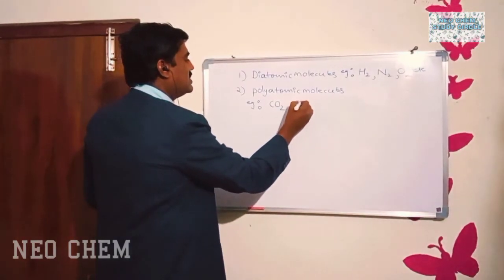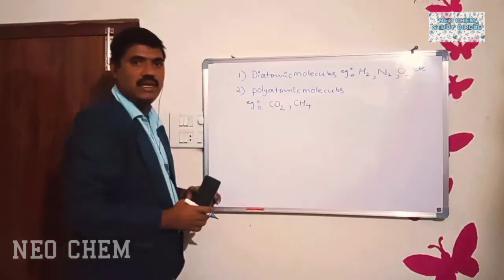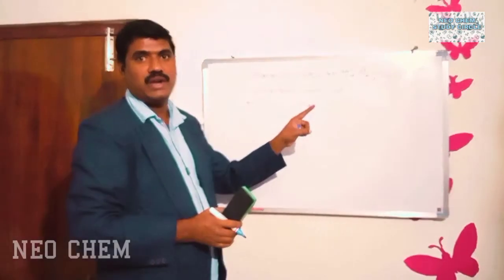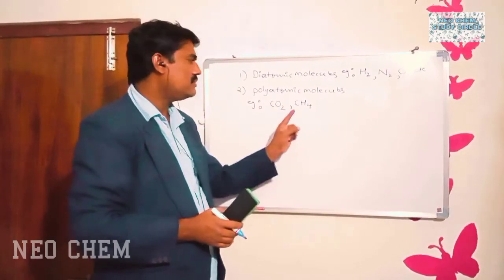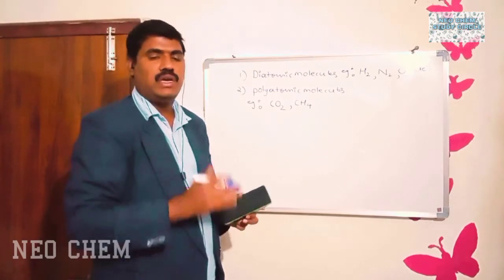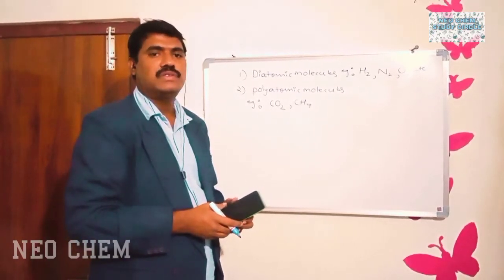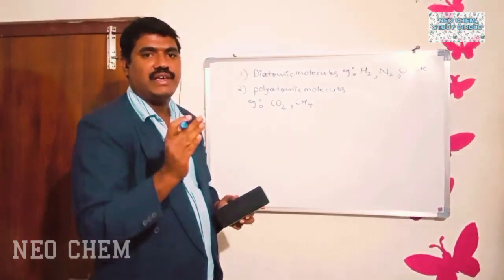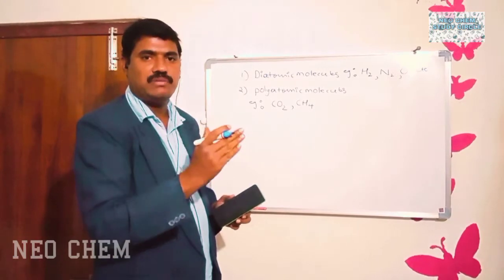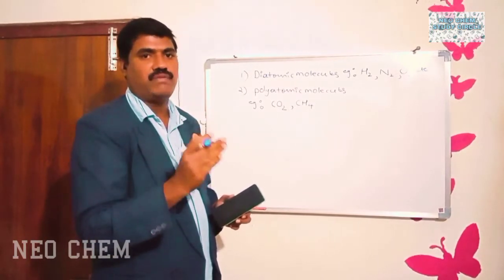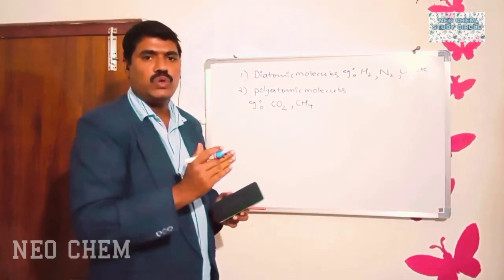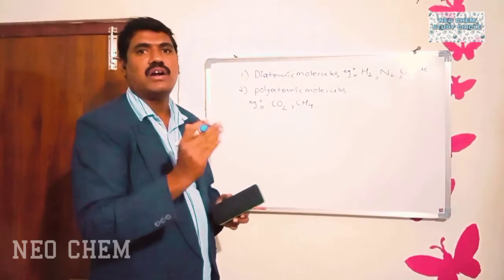Next example is CH4, methane. There are 5 atoms containing 1 carbon atom and 4 hydrogen atoms. So these are the examples for polyatomic molecules. In polyatomic molecules, one atom acts as the central atom. Commonly in the polyatomic molecules, we should consider one atom as a central atom. So first of all, we should know about the central atom.